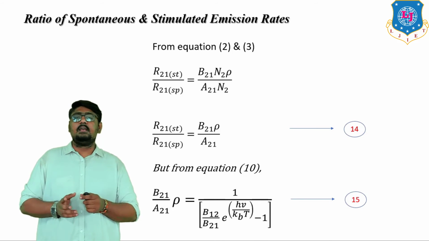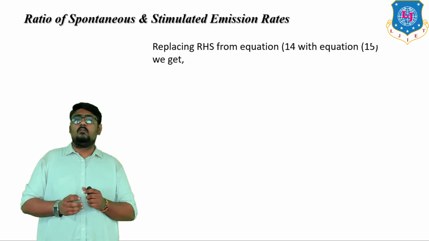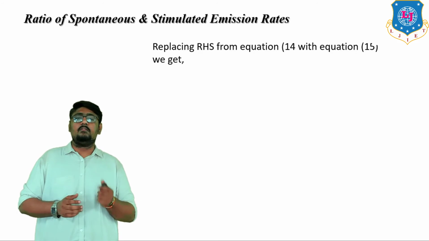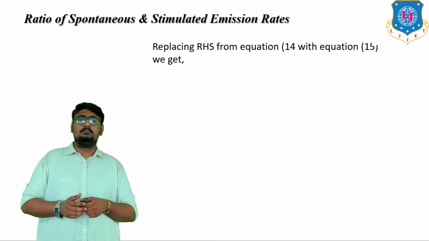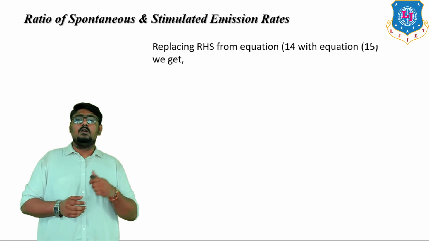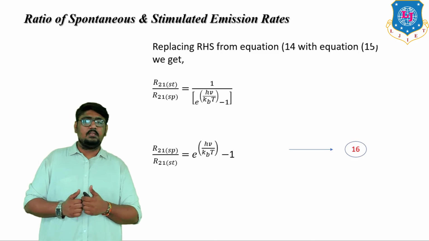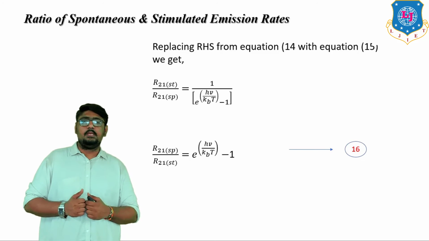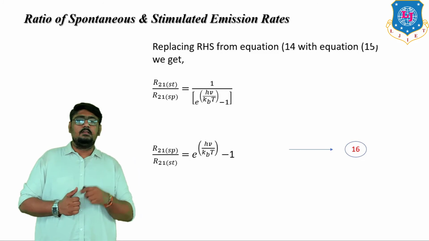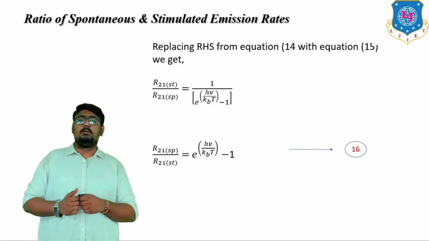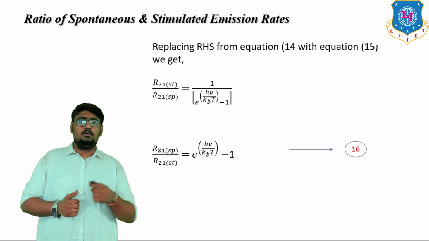Replacing the RHS of equation 14 with equation 15, we get the ratio R21ST upon R21SP is equal to 1 upon e raised to hv by kBT minus 1.